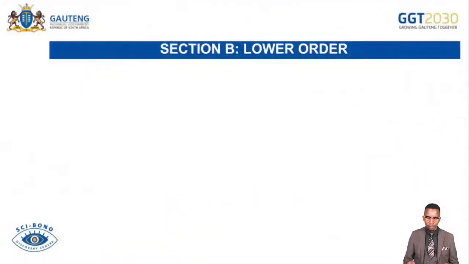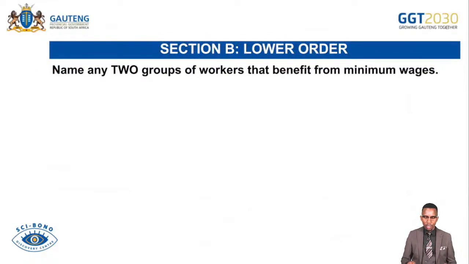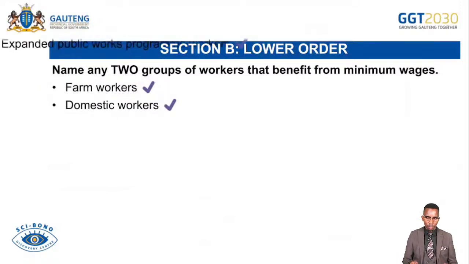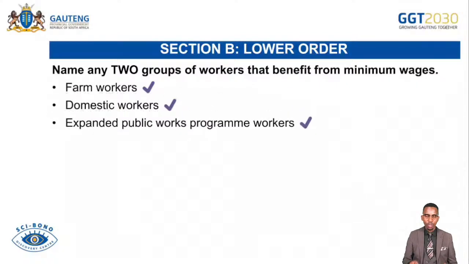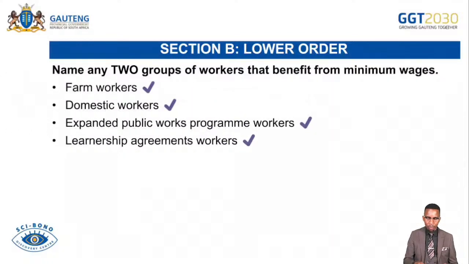And then we continue with the lower order also. Name any two groups of workers that benefit from minimum wage. So we are moving to the market failure, in this case, farm workers under agriculture. We talk about also domestic workers, and then we talk about expanded public works programme workers. And then we talk about learnership agreements workers. They are part of the minimum wage, or they are the beneficiaries of the minimum wage.